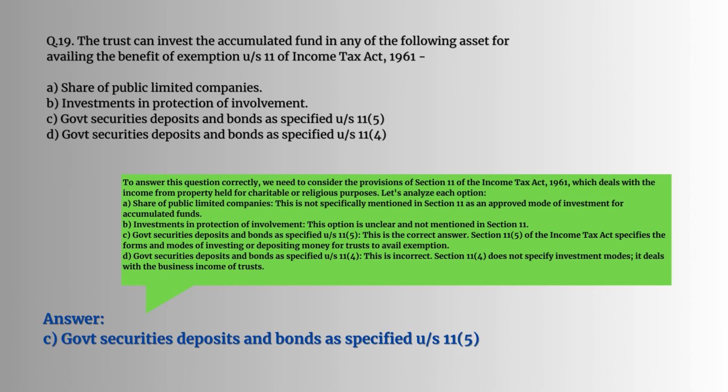C. Government securities, deposits and bonds as specified under Section 11.5. This is the correct answer. Section 11.5 of the Income Tax Act specifies the forms and modes of investing or depositing money for trust to avail exemption. D. Government security deposits and bonds as specified under Section 11.4. This is incorrect. Section 11.4 does not specify investment modes, it deals with the business income of trust. So here the answer would be C. Government securities, deposits and bonds as specified under Section 11.5.